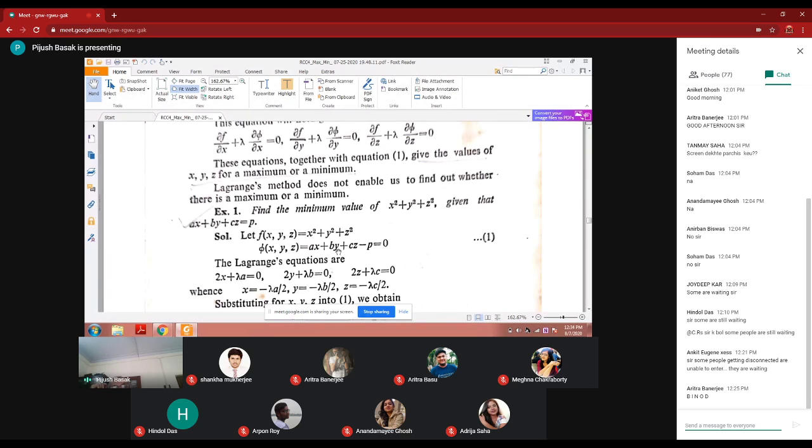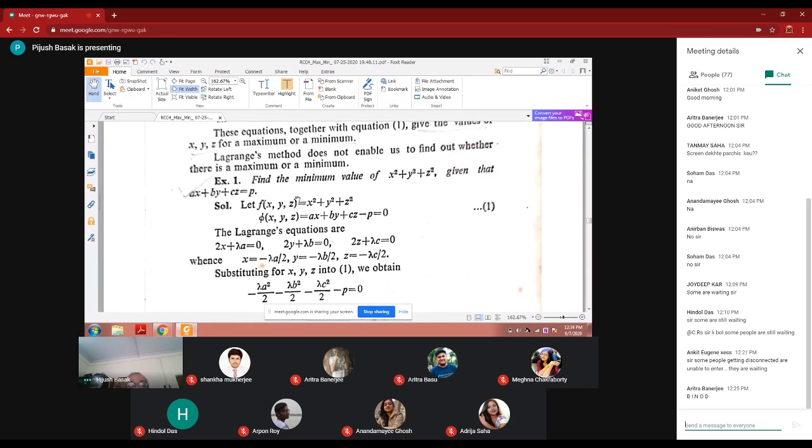Here the restriction is that the Lagrange method is good enough, but it cannot determine whether it is maximum or minimum. But in the problem they will ask to find the maximum value or find the minimum value, then only you understand whether you are going for the maximum or minimum value. So again I will show you the first one, find the minimum value of, because you have some questions, I just want to solve it.